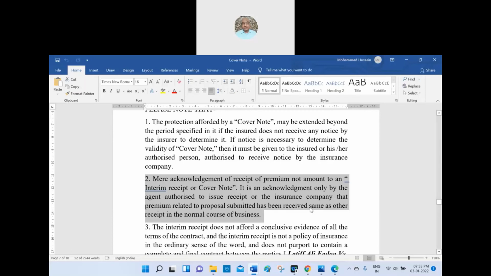Cover note consisting of the terms and conditions with the insured and insurer, with what is covered over there, that will be the feature of the cover note. So that is the same thing which is saying that the premium related to the proposal submitted has been received, same as other receipts in the normal course of business. It is merely a receipt, but it is not a cover note.